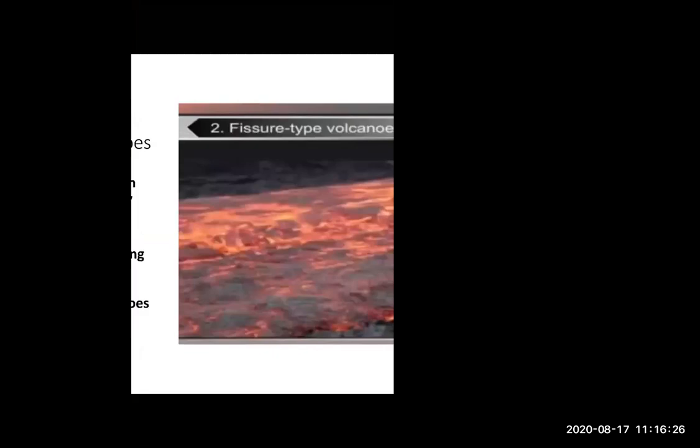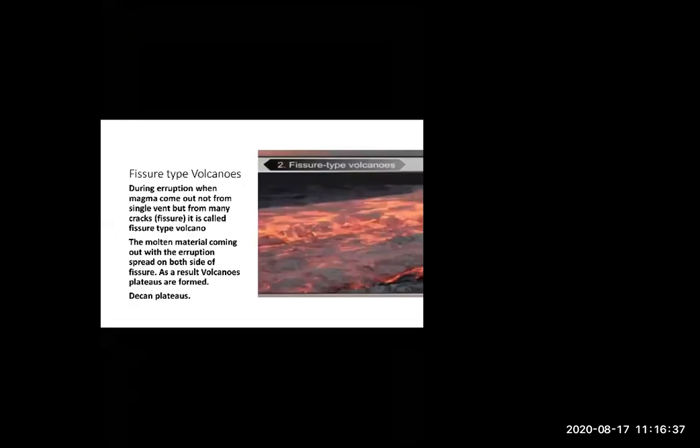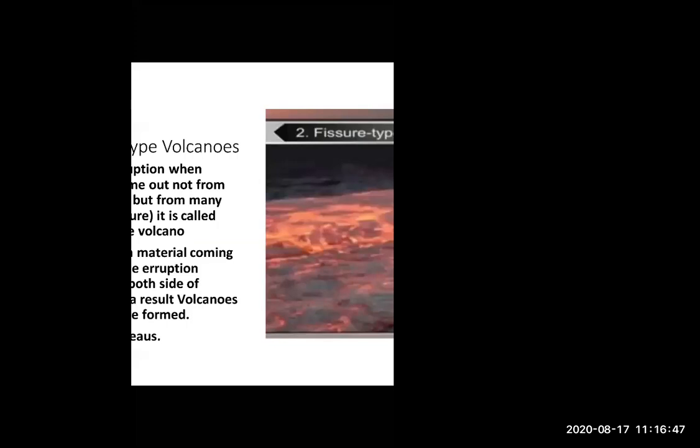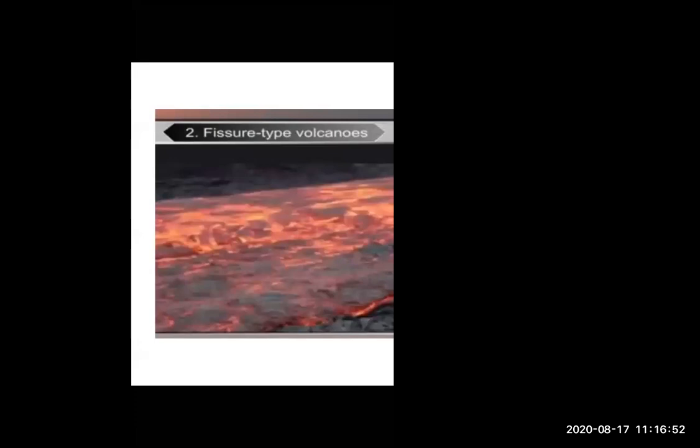What is the difference between central type volcano and fissure type volcano? In central type volcano, conical mountains are formed, but the magma comes out from a single vent, a single pipe. But in fissure type volcano, the magma comes out not only from a single vent, it comes out from many cracks.